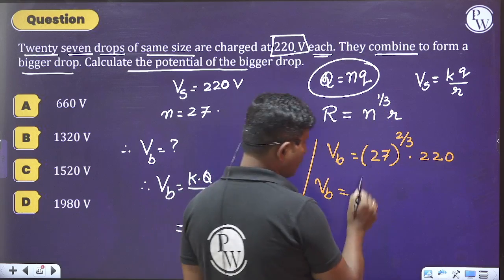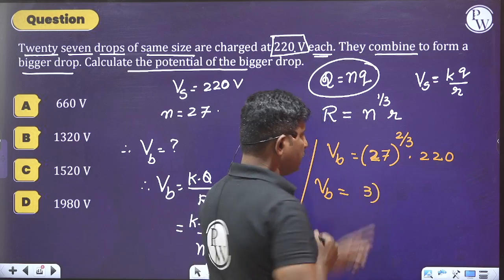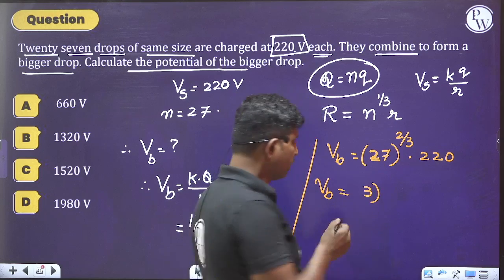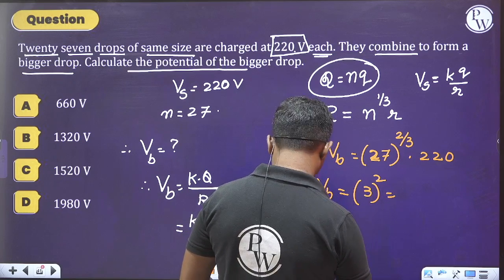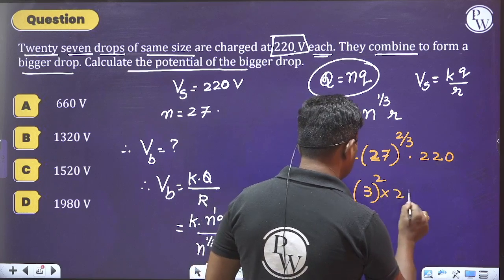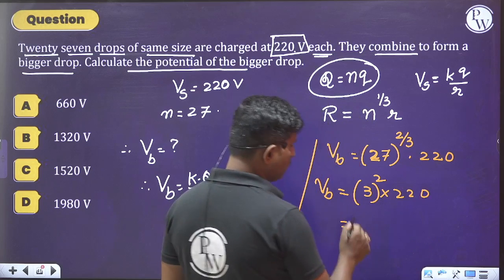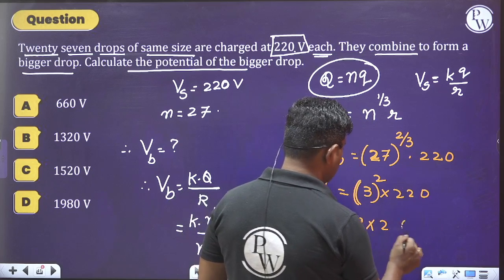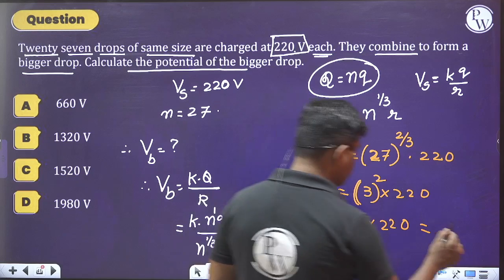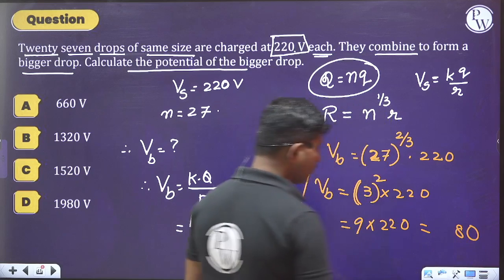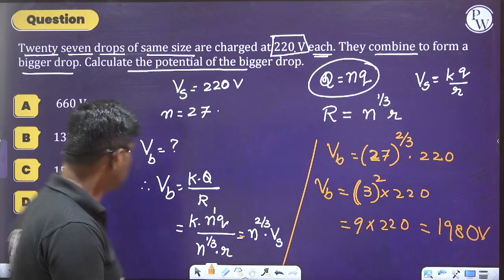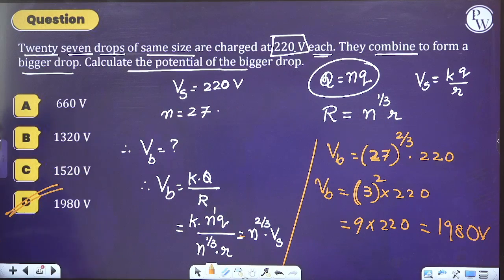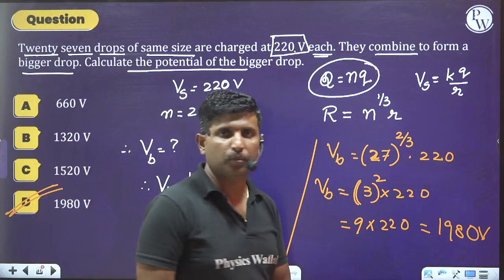Please do the simplification. 27 can be 3 cube, and cube and cube 3 will get cancelled. It is 3 square into 220, which is 9 into 220. Multiplying this, we get 1980 volt. Hence option D is the right answer.